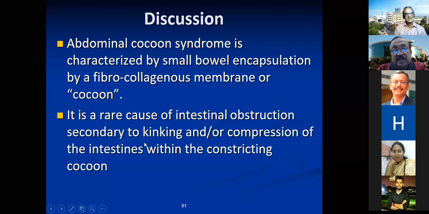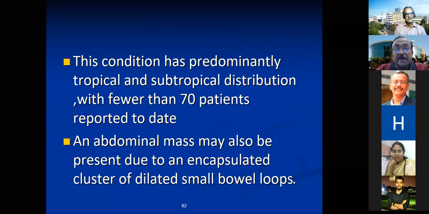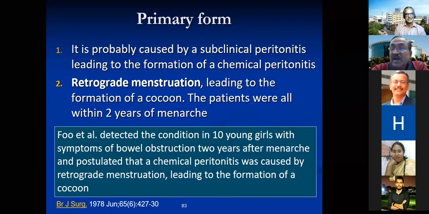It is one of the causes because the intestinal loops within may kink or cause obstruction. Predominantly it is seen in tropical and subtropical countries like ours. The mass you are feeling is an encapsulated cluster of bowel loops. I just want to bring your attention to the term retrograde menstruation.